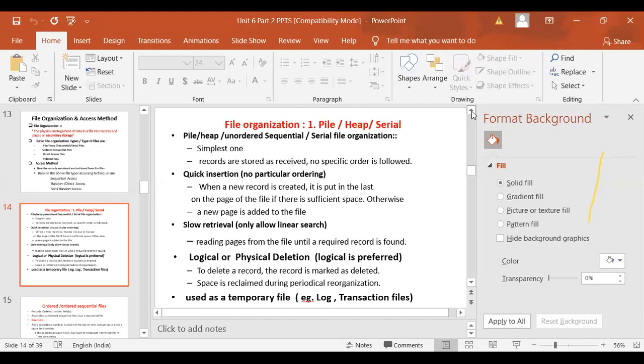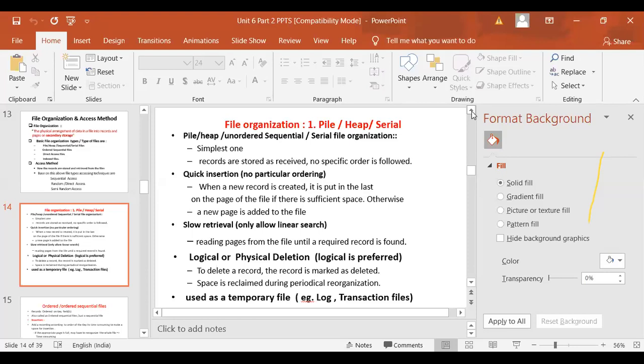But when you want to retrieve any particular record, we have to start from the first record, because we don't know the ordering. We don't know where that record can be. It can be at the first position, the middle position, or the last position. But definitely I have to start with the first record, and second and third and so on till the nth record. Then only I can come to know whether that record is present in the file or not. So that is going to be a very time consuming process, and that's why the retrieval of this file is very slow.